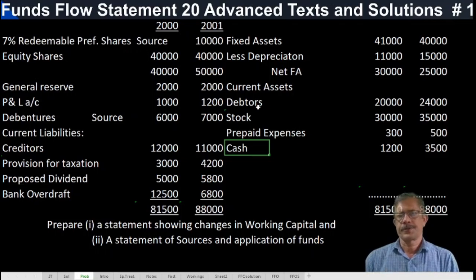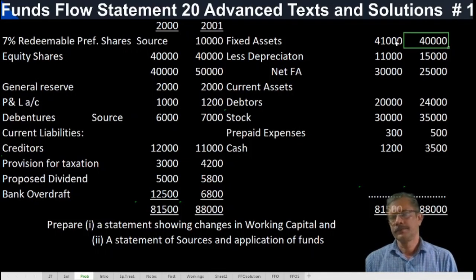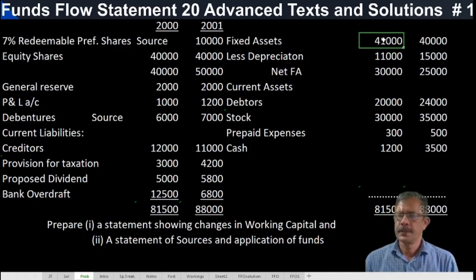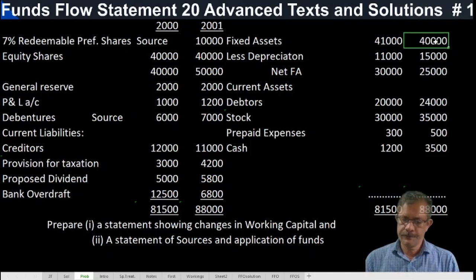So fixed asset opening 41,000, closing 40,000. This information is there. It should be shown in the ledger account. Asset accounts have a debit balance, so to opening balance, or to balance brought forward, brought down. Fixed assets 41,000 to opening balance. By closing balance 40,000.